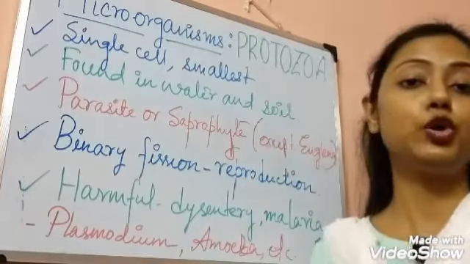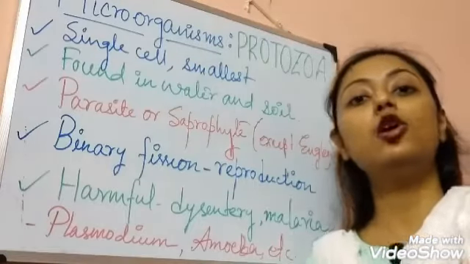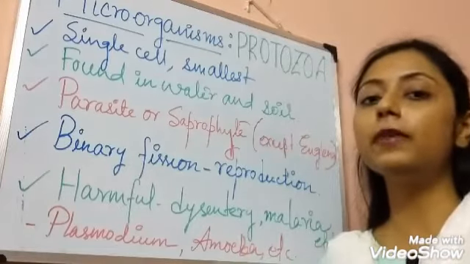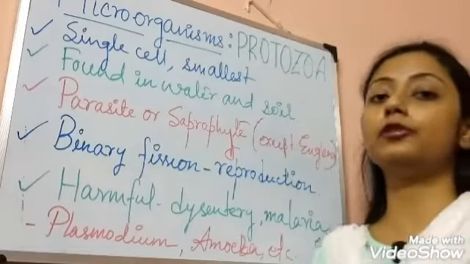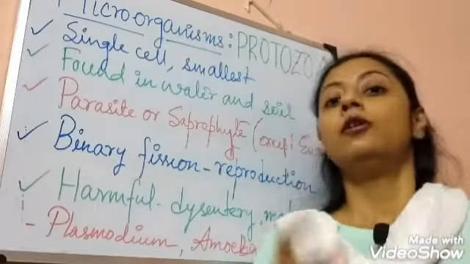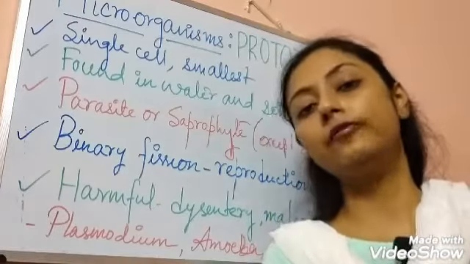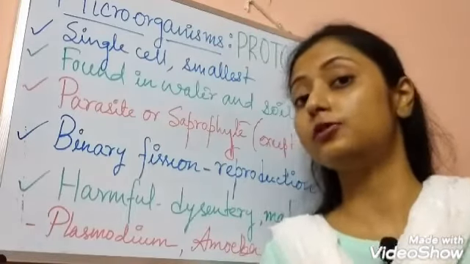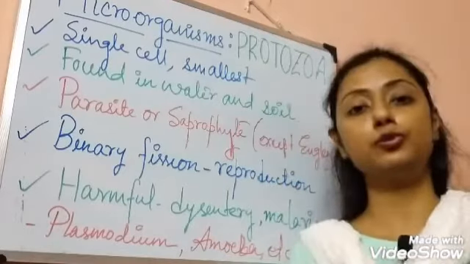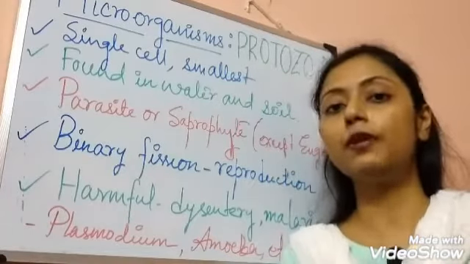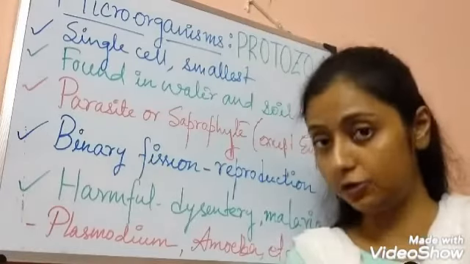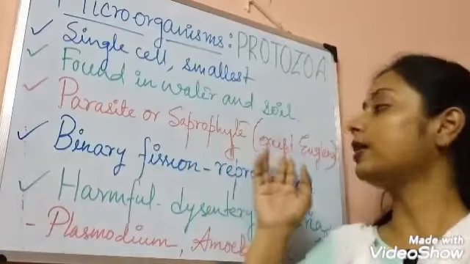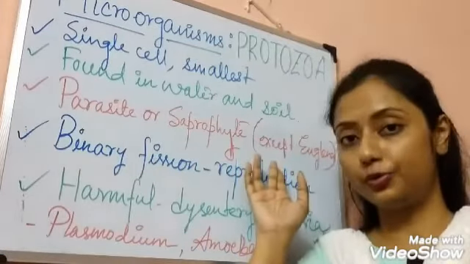Euglena is a protozoa that contains chlorophyll, and we already learned that chlorophyll is a green pigment responsible for photosynthesis. Organisms that have chlorophyll can produce their own food by the photosynthesis process. So euglena obviously belongs to the autotrophic group of nutrition. So protozoans can be parasitic, saprophytic, or in case of euglena, autotrophs.